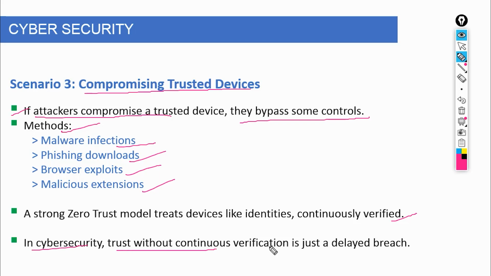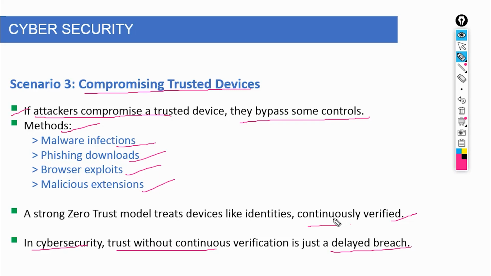Now let's talk about one of the most overlooked weaknesses in zero trust, over-permissive access. Even if you verify the user perfectly, what they can access after login matters just as much. Here's the mistake many organizations make. Once a user is authenticated, they are given broad access across systems, files, or applications, not because they need it, but because it's convenient. This is called excessive privilege.